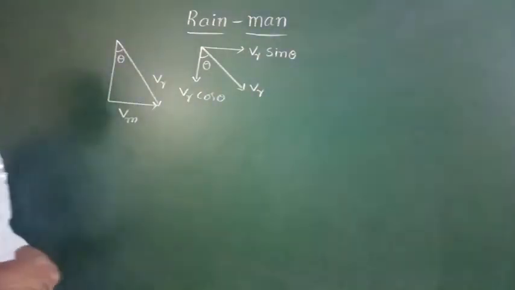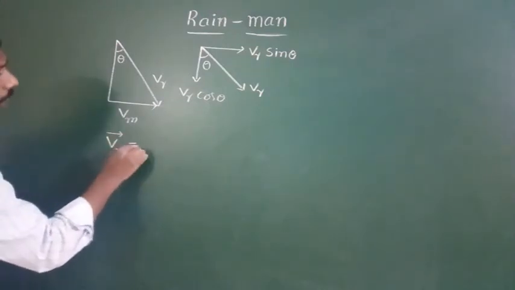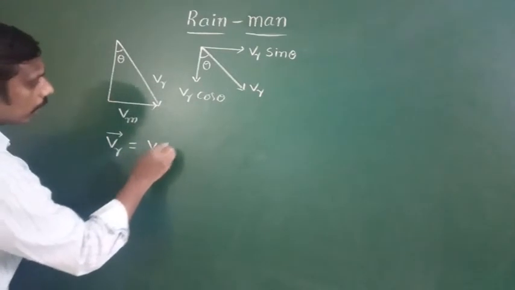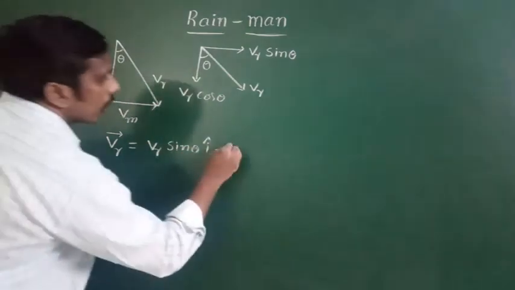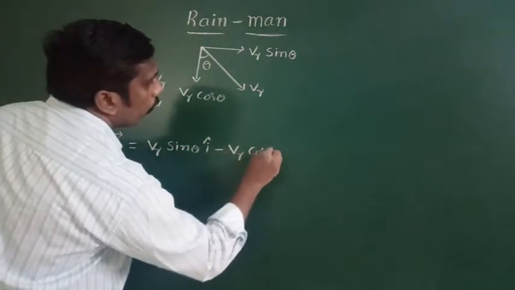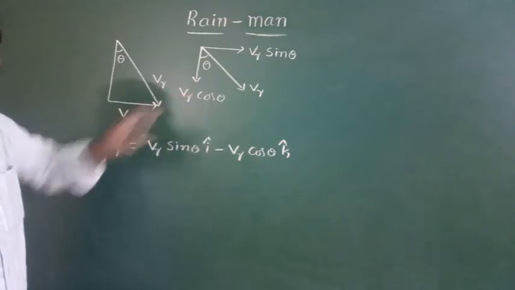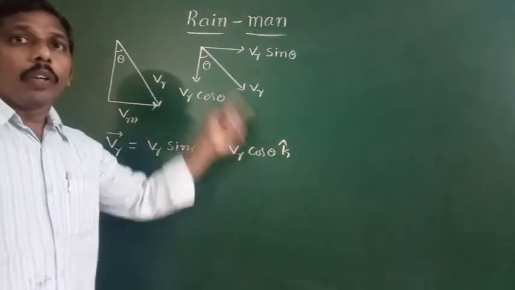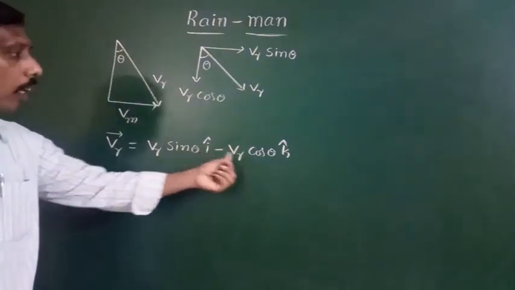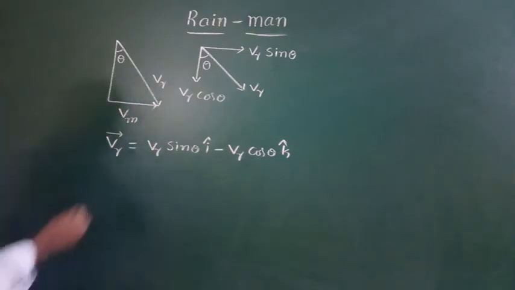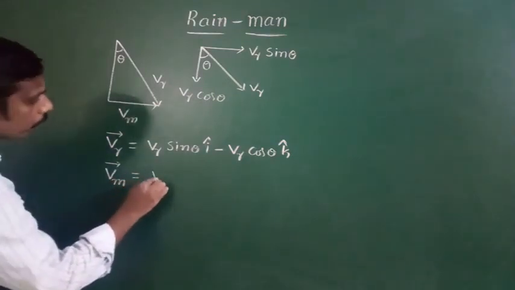First write in vector notation. The velocity of the rain with respect to the ground, or absolute velocity, is equal to Vr sin theta i cap minus Vr cos theta k cap, because it is in the vertically downward direction. The unit vector along the vertically downward direction is minus k cap. The unit vector along the horizontal direction is plus i cap. So Vr sin theta i cap minus Vr cos theta k cap. The velocity of the man is equal to Vm i cap.